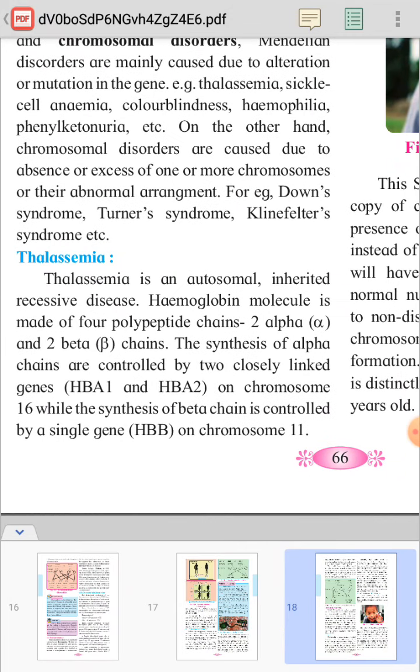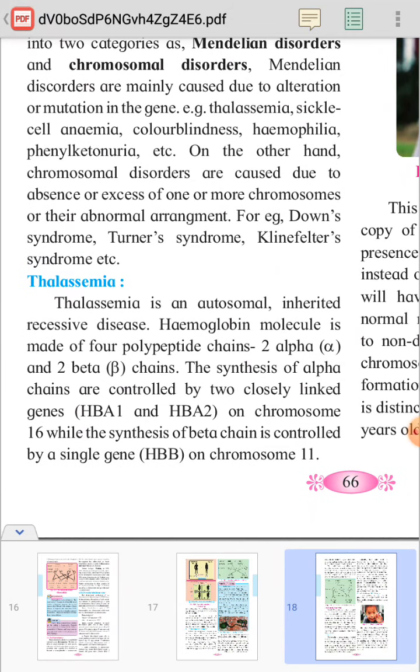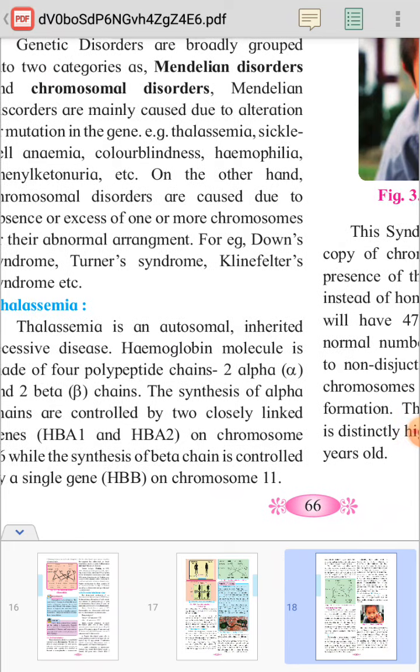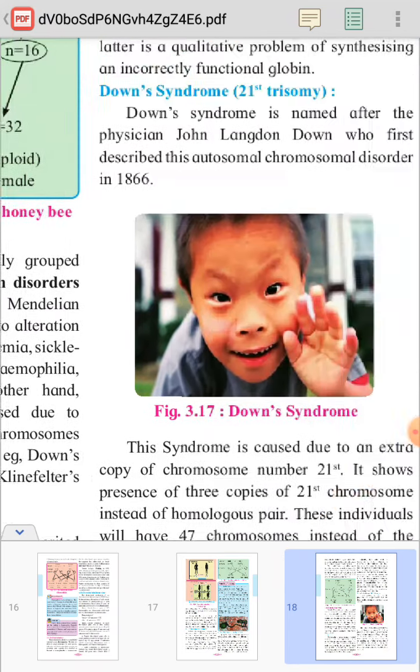The synthesis of alpha chains is controlled by 2 closely linked genes, HB1 and HB2, on chromosome 16, while the synthesis of beta chain is controlled by a single gene, denoted as HBB, on chromosome 11. As we know, in our body there are a total of 46 chromosomes, so numbers are given.